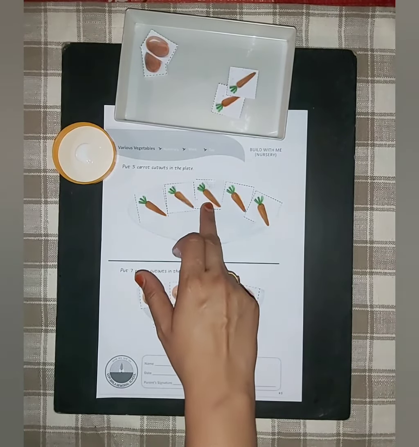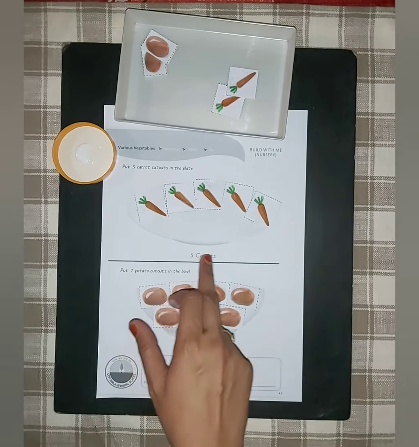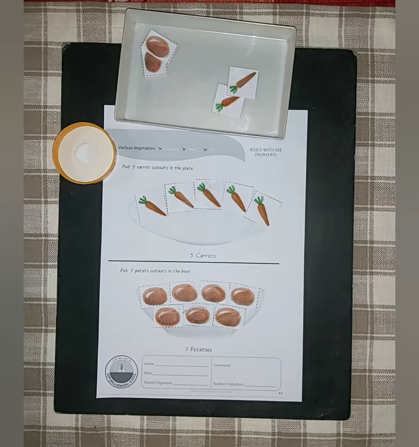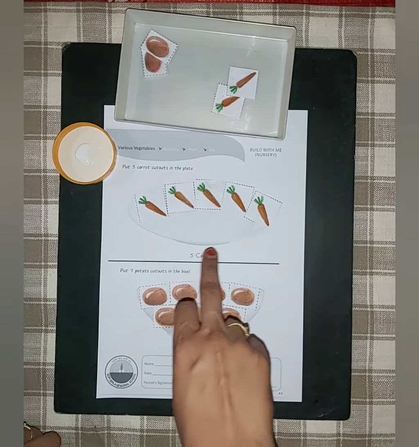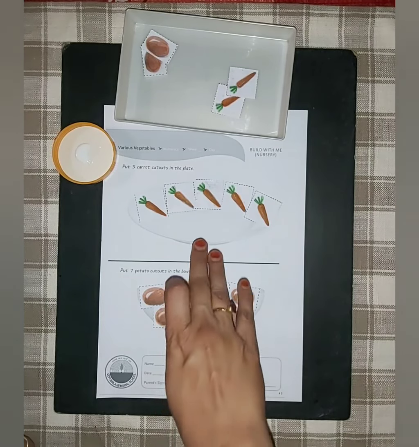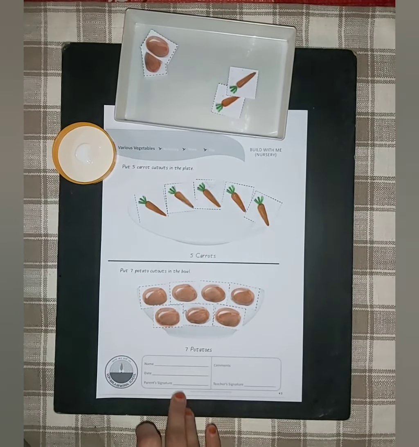Here it says 5 carrots. 1, 2, 3, 4, 5. 5 carrots. So this is the way you will do the worksheet, and when you do this worksheet nicely, you too are going to get a star from your parents. My hands are dirty, so I cannot give it to you myself right now, but I'm sure your parents will definitely give you a shiny star. So children, do this counting and sticking activity well.